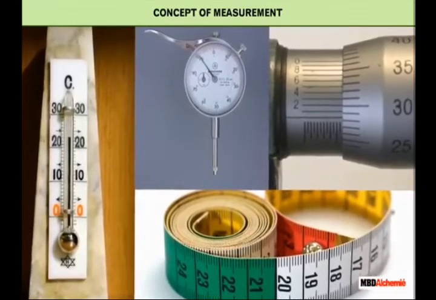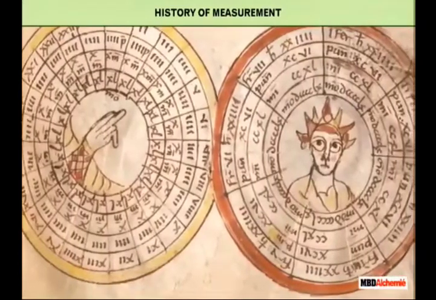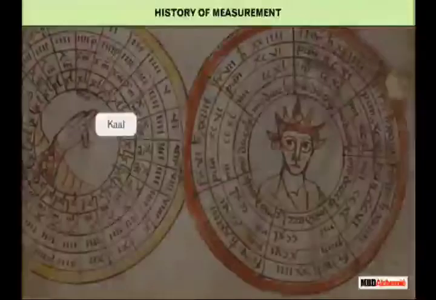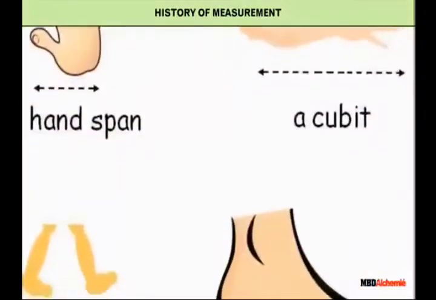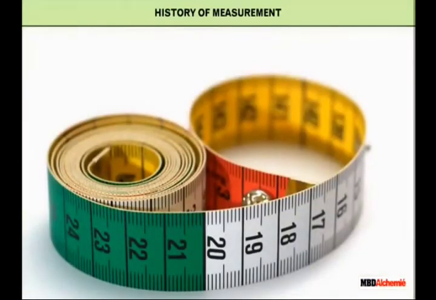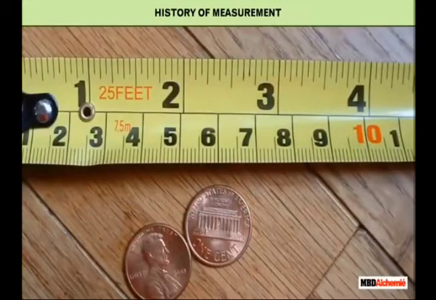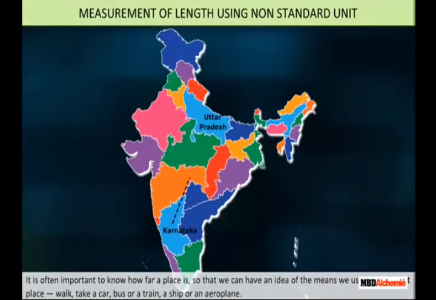And the scientists were continuously thinking of how to measure all things properly. If you want to measure, you need to have a magnitude. Now the history of measurement. You can see that in olden days, people used handspan, cubit, and stride. These were all used for measurement. And still there is confusion in measurement. In India itself, in different areas, people used different measurements. It is often important to know how far places are.